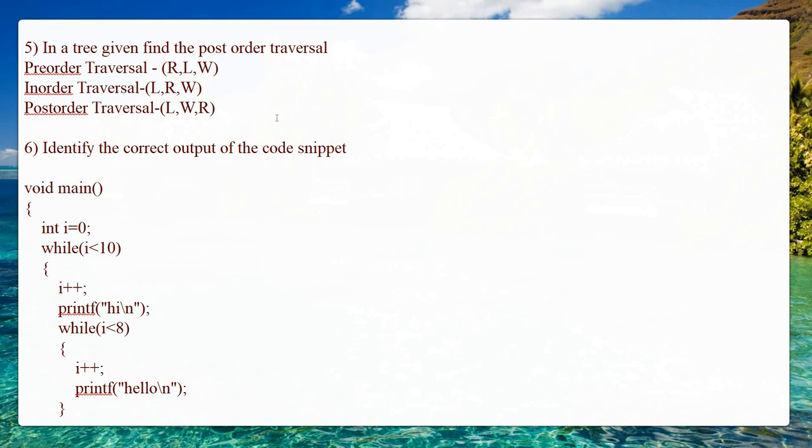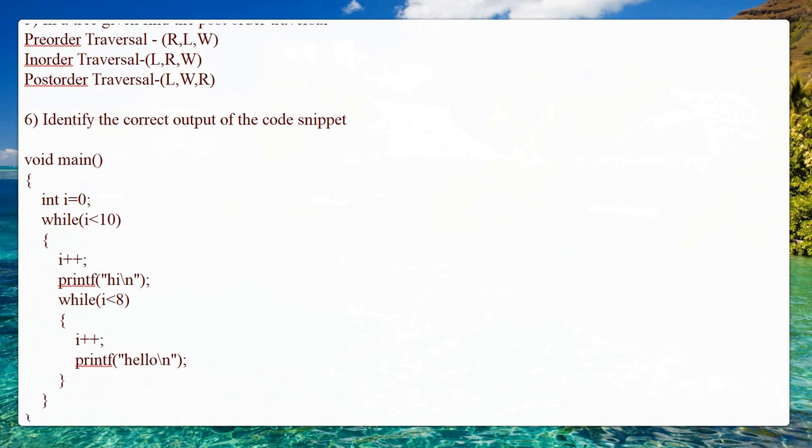Based on that, there will be a tree, with a root node and children or sub nodes. First they are going to tell you in a tree to find the post order traversal. Post order means first you write the left nodes, then the right nodes, and then the root node. This is what post order traversal means. Similarly, if they give you in order, then from a tree, first mention all the left nodes, then the root node, and then the right node. Like that, based on the options given, you are going to choose.